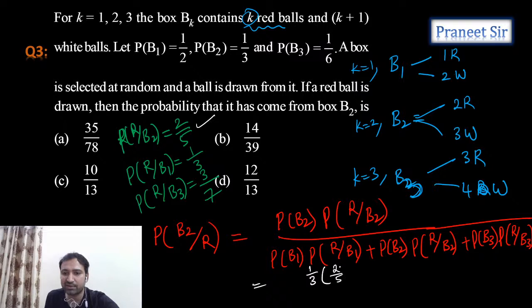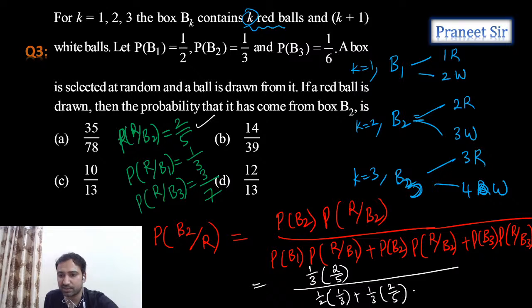This is 2 by 5, divided by, so tell me in the denominator, probability of B1 is 1 by 2 into probability of R given B1, which is 1 by 3, plus probability of B2, already we calculated all this, and in the denominator probability of B3, which is 1 by 6, into probability of R given B3, which is 3 by 7.